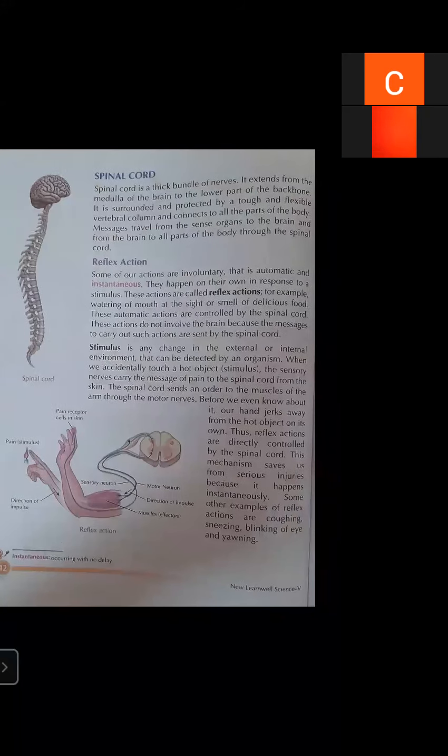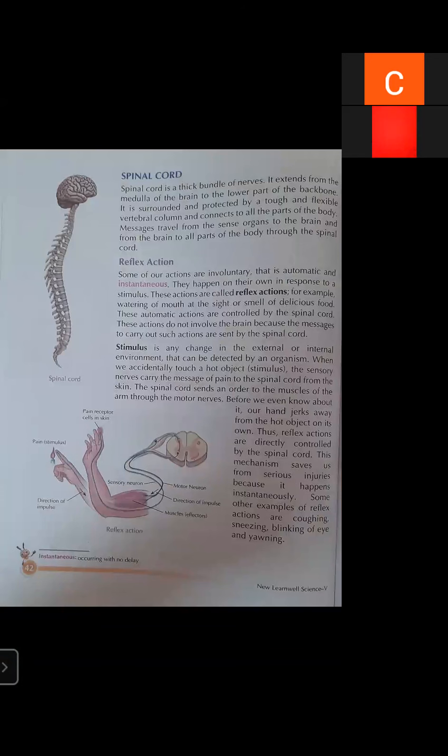Then we discussed the spinal cord and reflex action. The spinal cord is a thick bundle of nerves. It extends from the medulla, the base of the brain, to the lower part of the backbone. Then reflex action. When you accidentally touch any hot object, there will be a jerk, or you will move your hand in a backward direction. That backward jerk is known as reflex action, and that is done by the spinal cord. That order is given by the spinal cord.